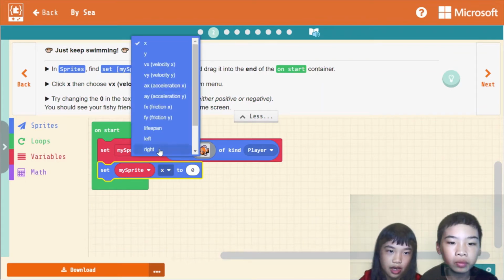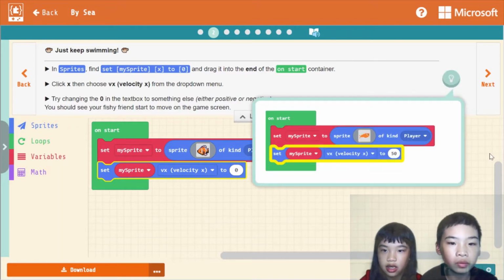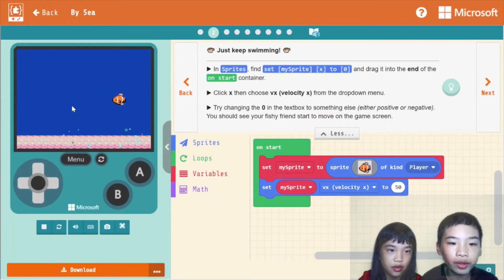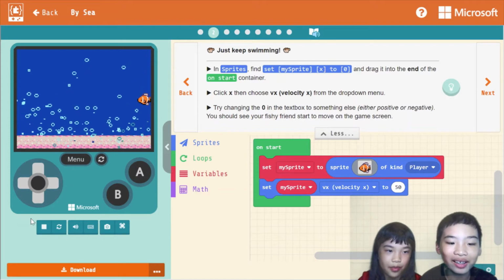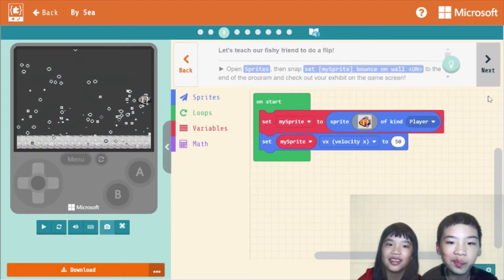Try changing the 0 in the text box to something else. Let's try it with Fishy first, to see how it moves on the game screen. Now the fish is swimming, but only here. It looks very lonely.